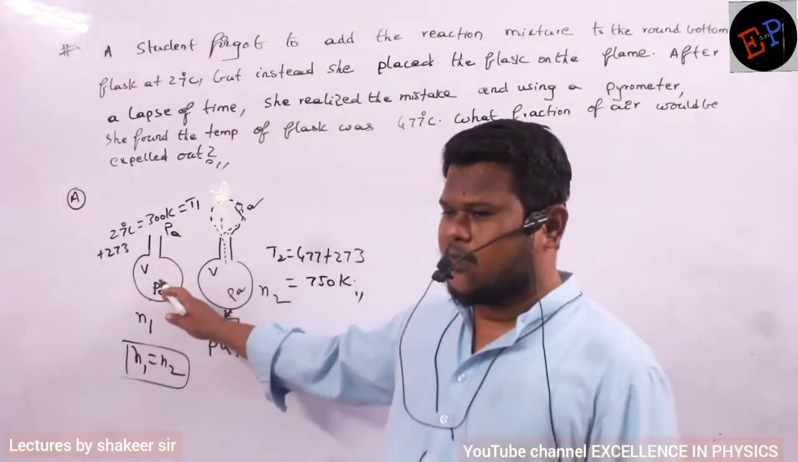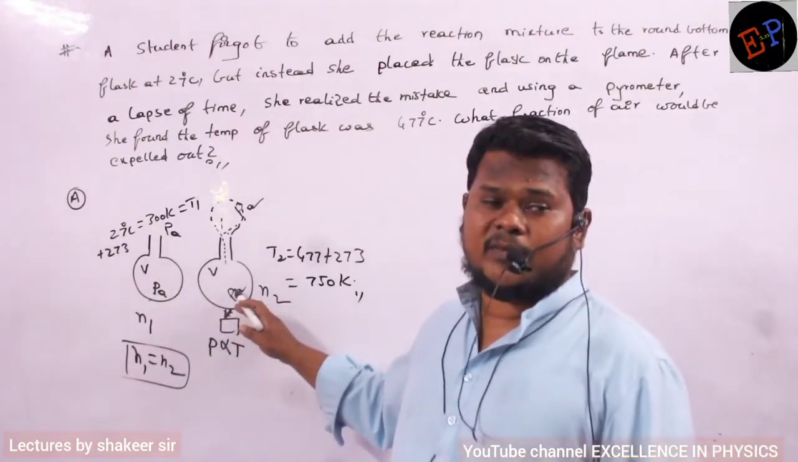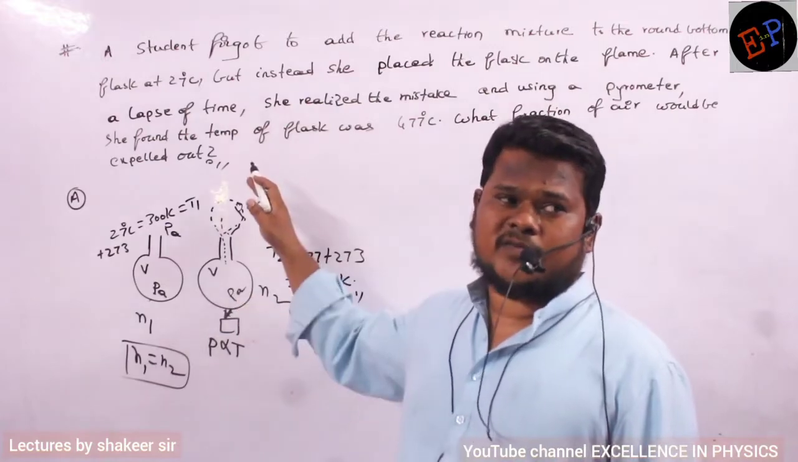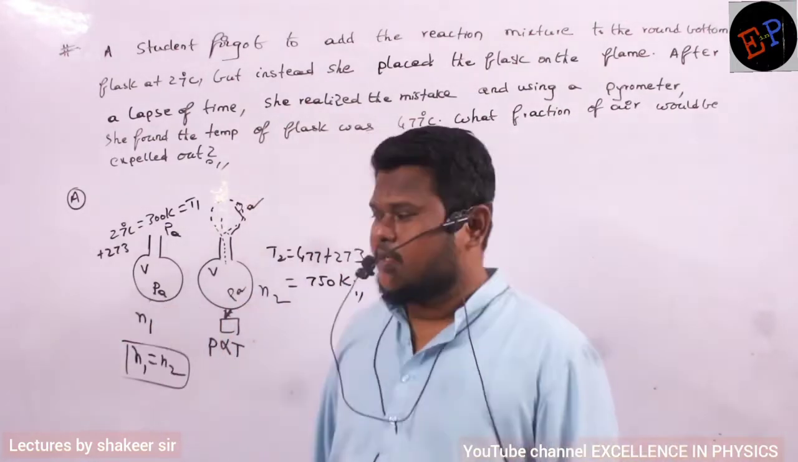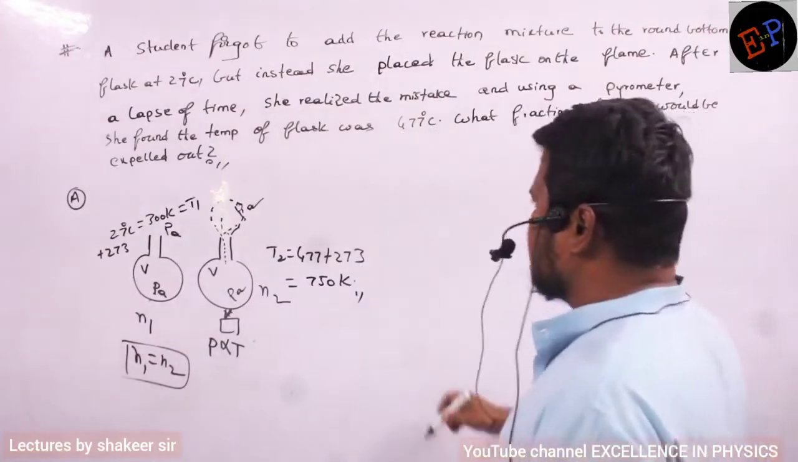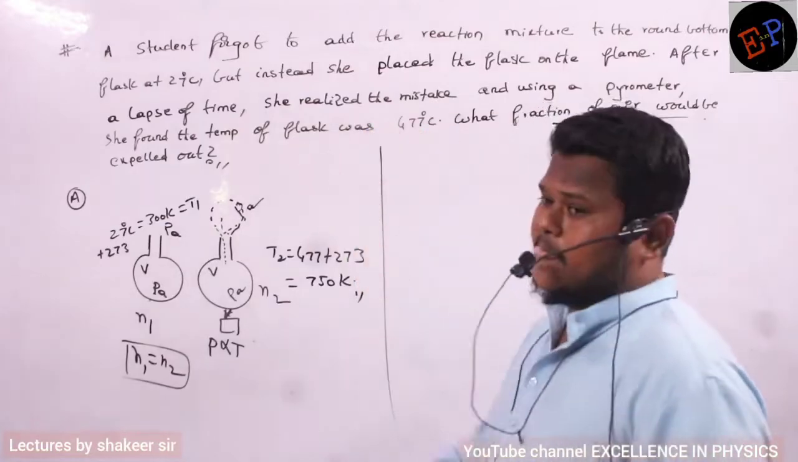So previously 100 molecules were there. Now inside the container only 80 molecules are there. Then what about the remaining 20? They have gone into the atmosphere. But 20 plus 80 is 100 only, no? So the number of moles doesn't change. Are you able to understand? So therefore, based on that concept, what I am supposed to calculate is what fraction of air would be expelled.